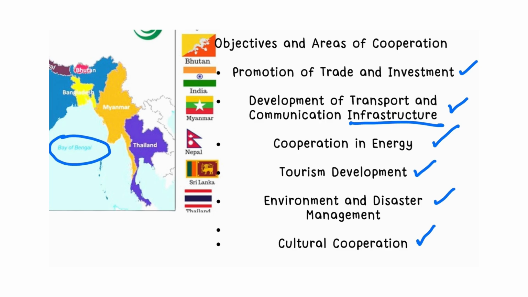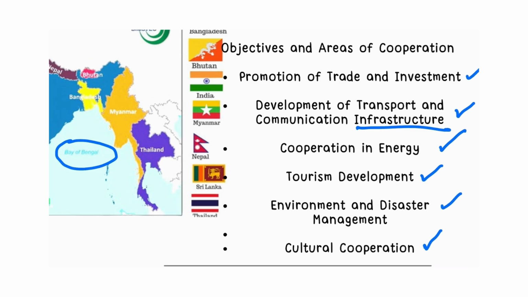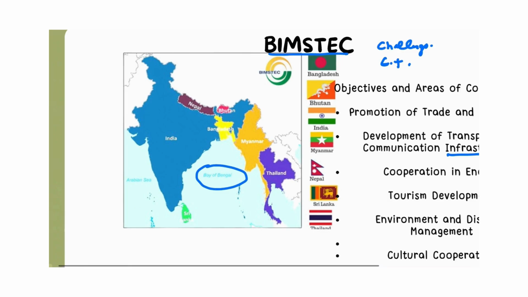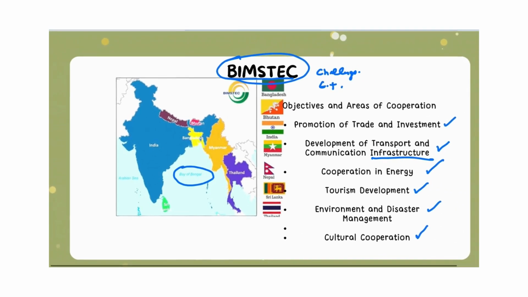Although there are many challenges that BIMSTEC nations face, this group is very important because it not only strengthens the neighborhood but also helps in countering terrorism and checking the drug supply. So BIMSTEC is a very important group for all-round development of all the nations. Now let us move to the other topic.